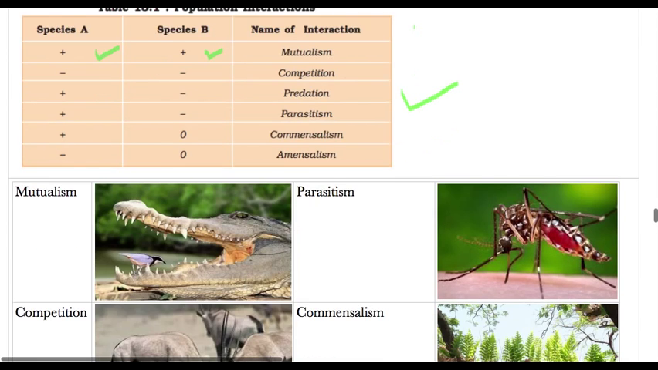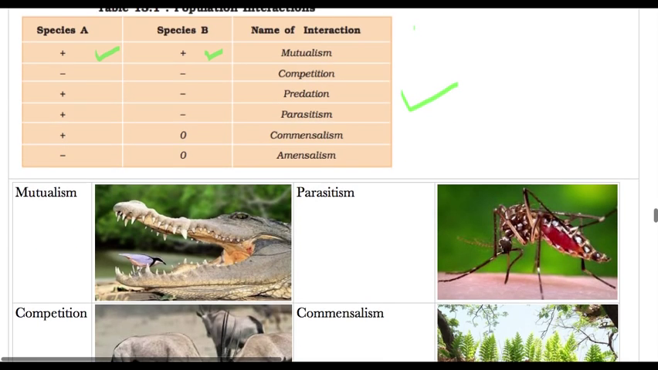In this figure you can see an example of mutualism. An alligator is there and a bird is cleaning the teeth of the alligator. The alligator keeps its mouth open, and the bird comes and clears whatever material is on the teeth. That works as food for the bird, and in turn the teeth of the alligator get cleaned. So both the bird as well as the alligator benefit from this interaction. This is an example of mutualism.